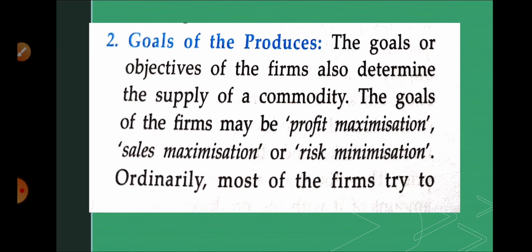And the next ones are those going for risk maximization. They want to establish themselves in the business world, and they are taking risk and supplying their products in the market. So I have made all three conditions clear: profit maximization, sales maximization, and risk maximization. As a producer you may have a definite goal, and according to your goal you can supply your product in the market.